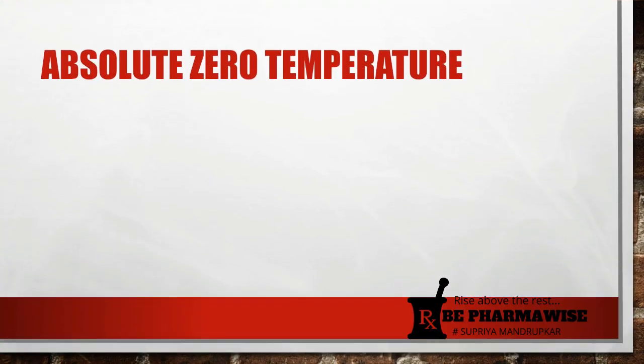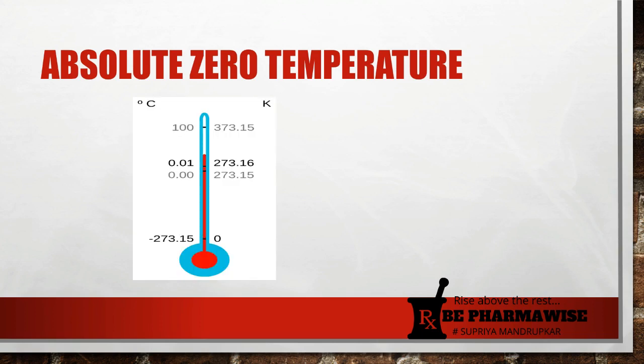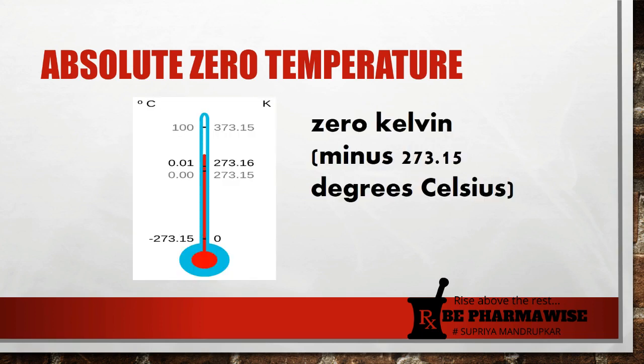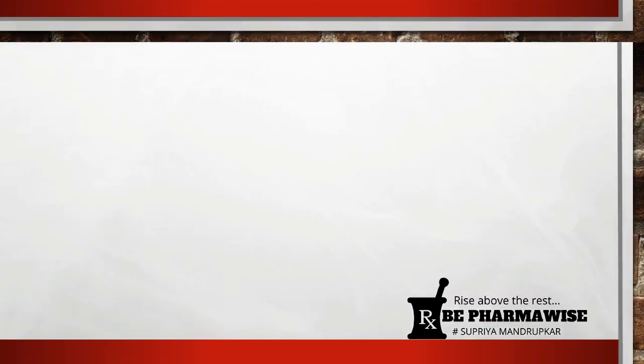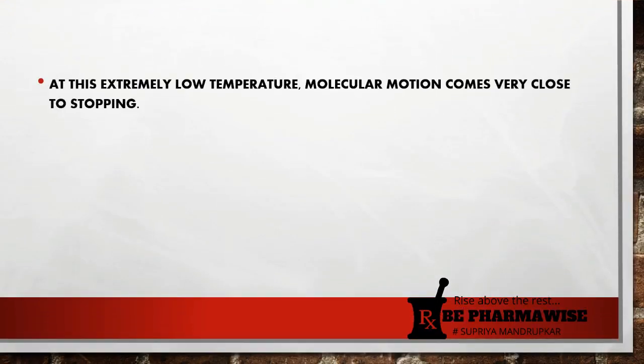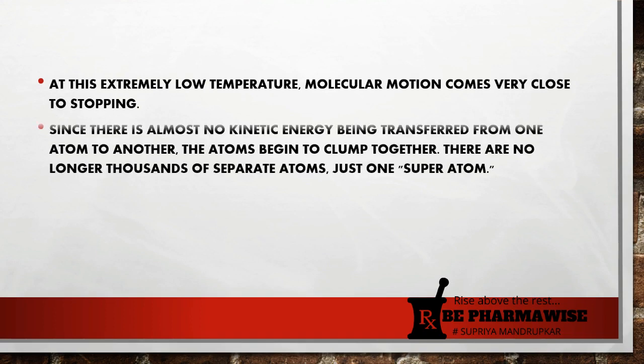Wondering what is absolute zero temperature? It is nothing but 0 Kelvin, that is minus 273.15 degrees Celsius. At this extremely low temperature, molecular motion comes very close to stopping. Since there is almost no kinetic energy being transferred from one atom to another, the atoms begin to clump together. There are no longer thousands of separate atoms, just one superatom.